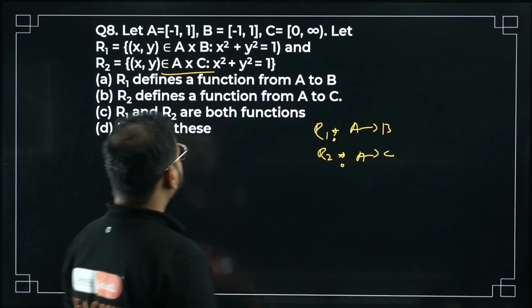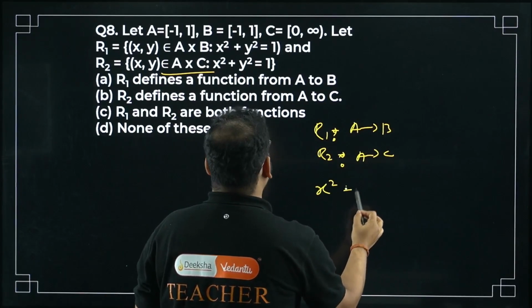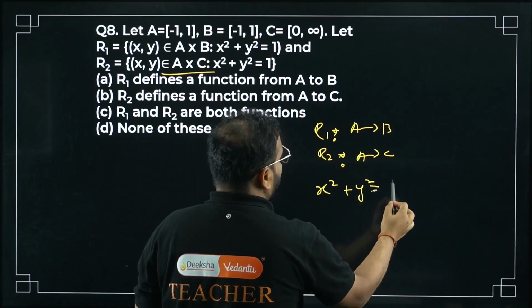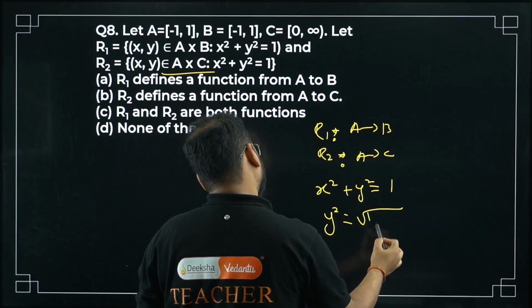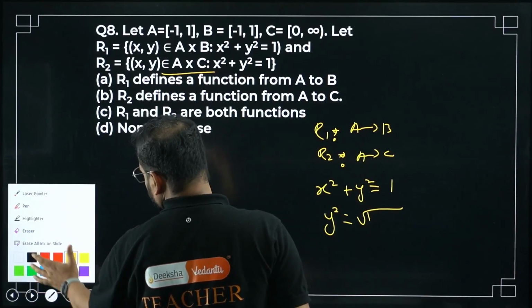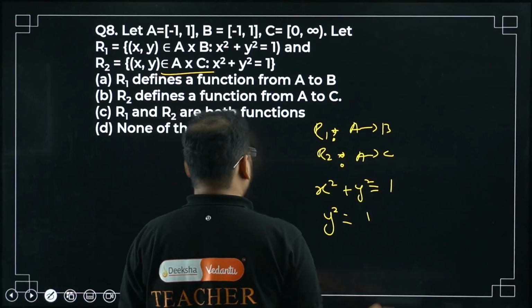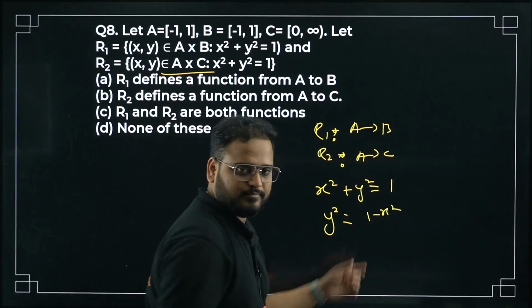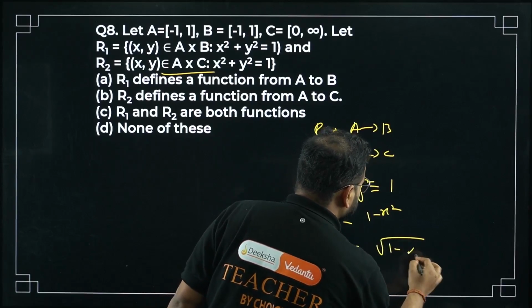Okay, let us solve it over here. So for the first one, x square plus y square equals 1. It means y square equals, okay, no, not root, simply 1 minus x square, right? Not the root. Now the root part will come. y equals root of 1 minus x square.